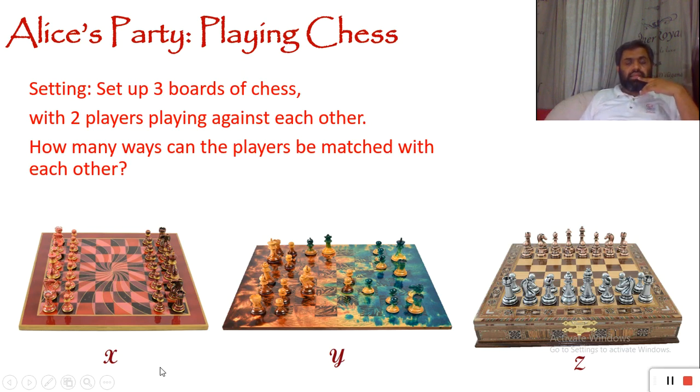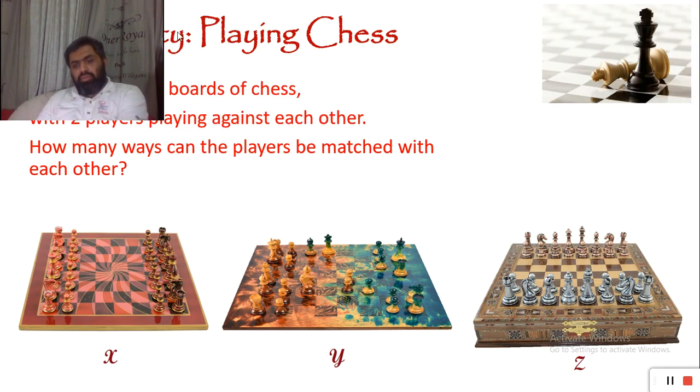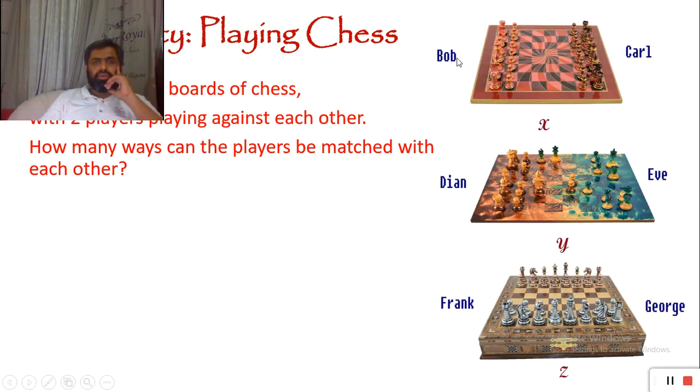And then suddenly they thought, okay, each and every person should play a match against each and every other person. So how many possible matches are we going to have? When they count the number of possible matches, they thought we are going to have 6 players sitting around the table.